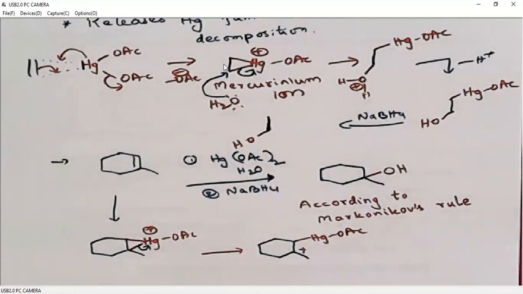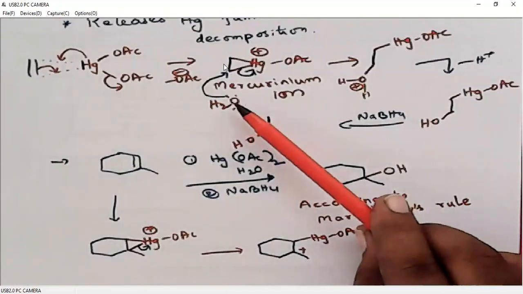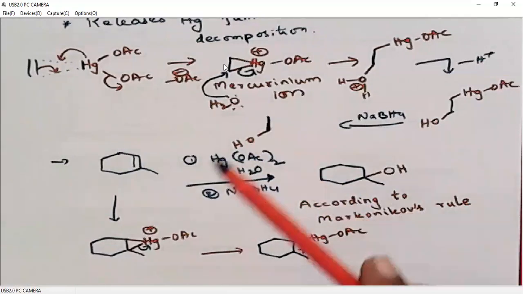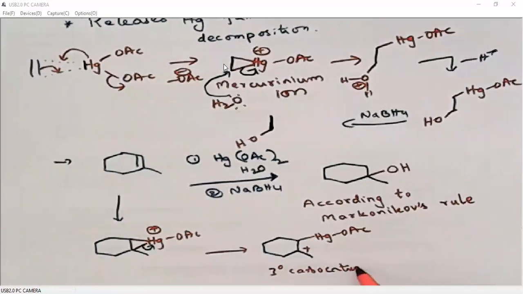It is a stable carbocation, because the next step is water addition. Oxygen with its lone pairs will attack a carbon, so that means oxygen adds to electron-poor systems like carbocations. When we are talking about carbocations, it must be a stable carbocation formation, right? Among the two possibilities, one is a secondary carbocation, the other is a tertiary carbocation. Which one easily forms? Tertiary carbocation is more stable, so that is why the tertiary carbocation easily generates in this case.